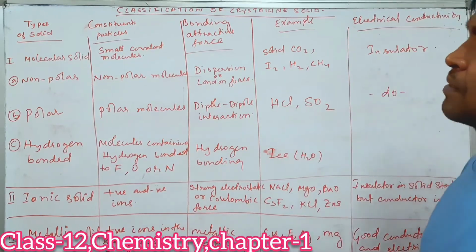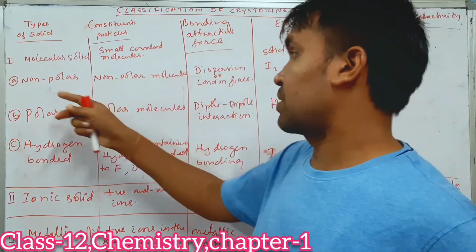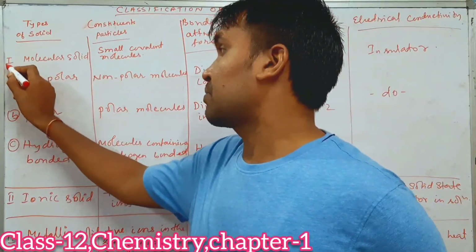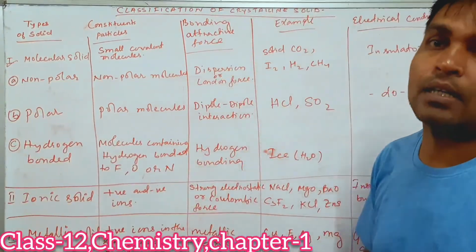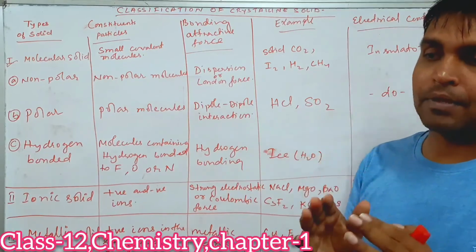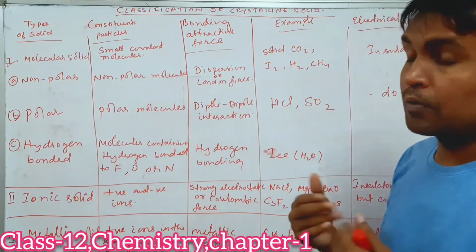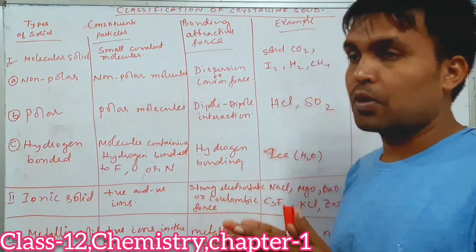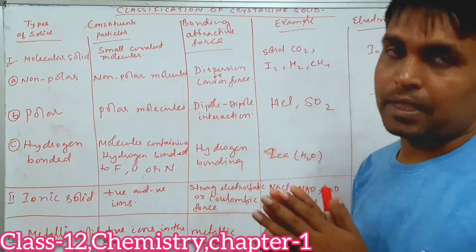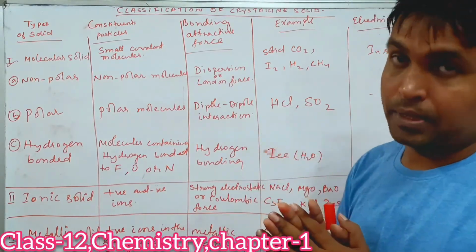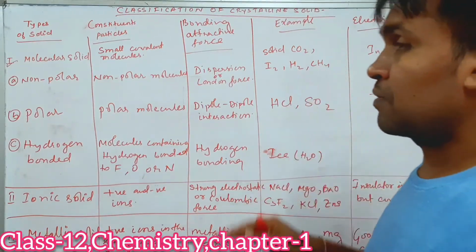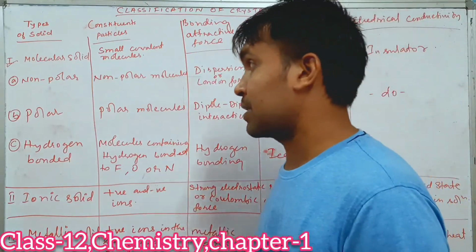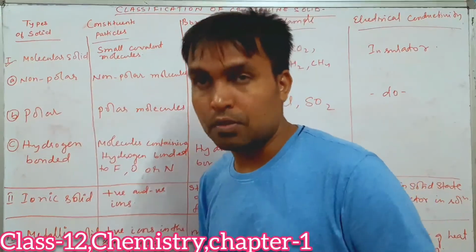Types of solids: we can classify crystalline solids, number one, as molecular solid. This classification, dear students, is done on the basis of the types of constituent particles of which the crystalline solids are made up. The first classification is molecular solid.